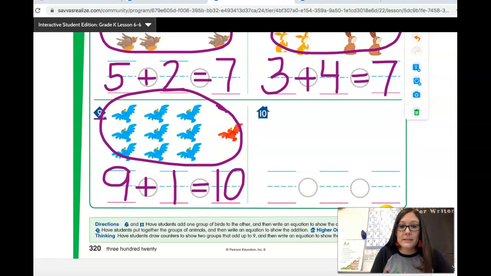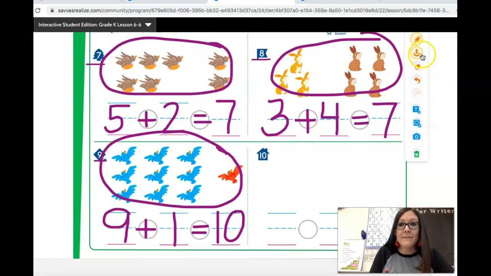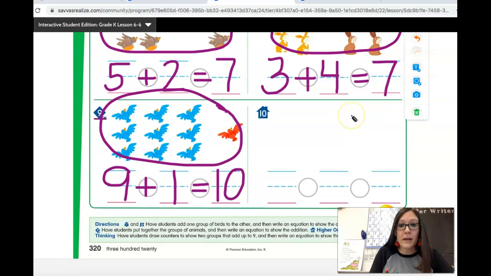All right, for number 10 house, I would like for you to draw counters to show 2 groups that add up to 9, and then write an equation that matches your picture. Our answers will all be different, and that's okay. Just make sure that you have 2 groups, and those 2 groups have 9 in all. Pause the video and try it all by yourself, then push play when you're all done.